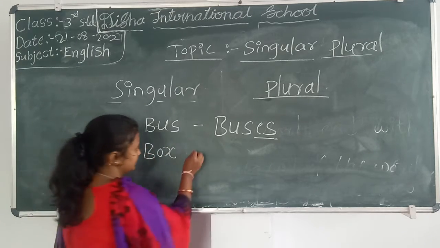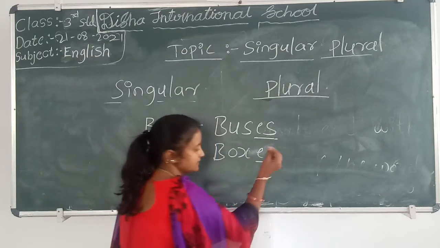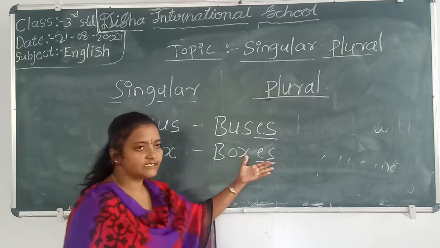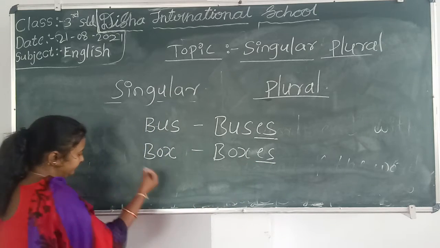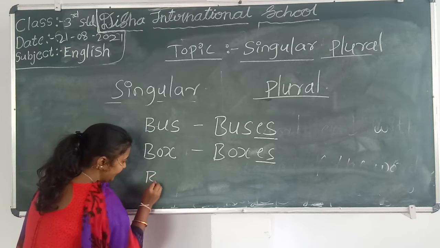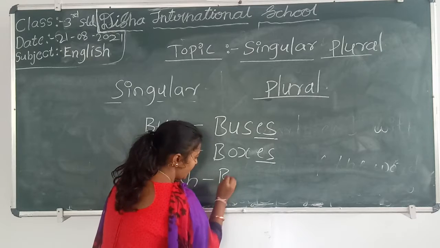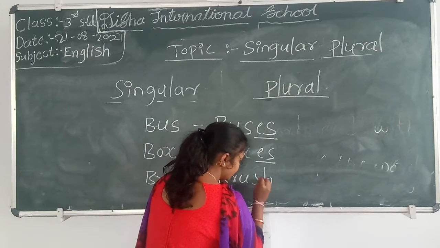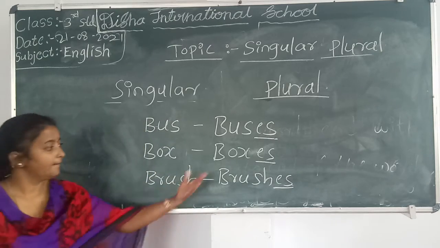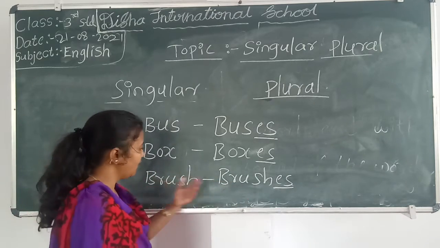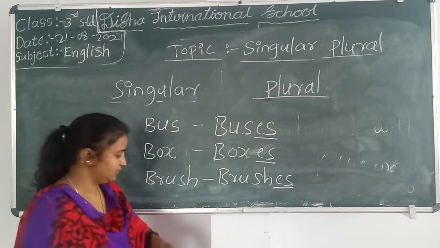B-O-X, box. B-O-X-E-S, boxes. Now we are going to add ES to this word to make it plural. B-R-U-S-H, brush. B-R-U-S-H-E-S, brushes. One brush, many brushes. Now we are adding ES to this word to make it plural. Next.